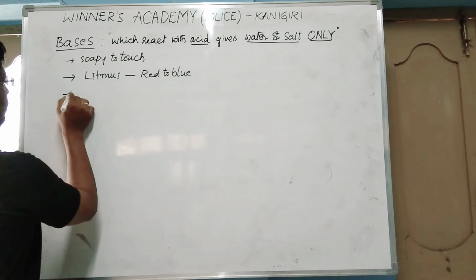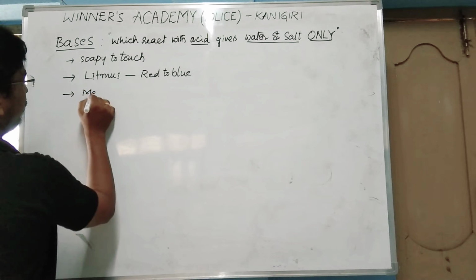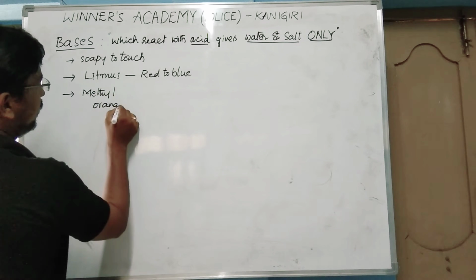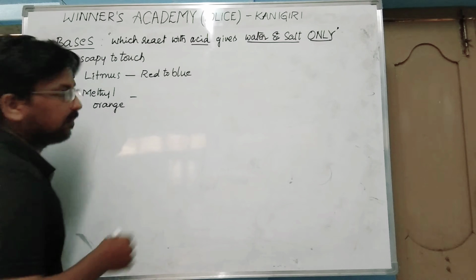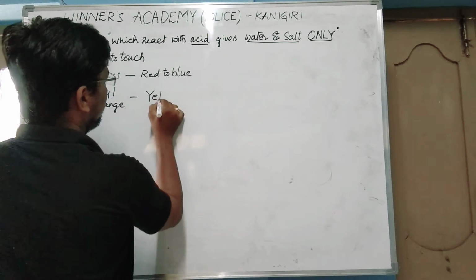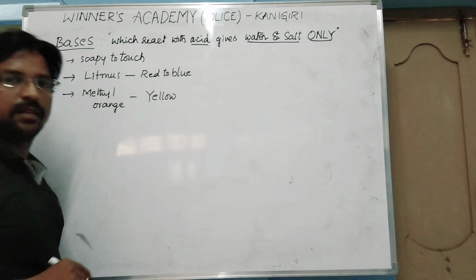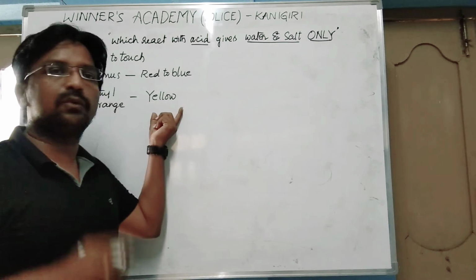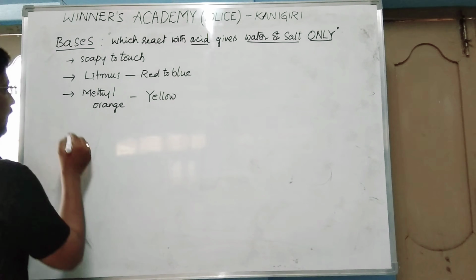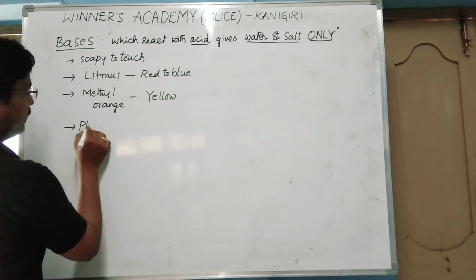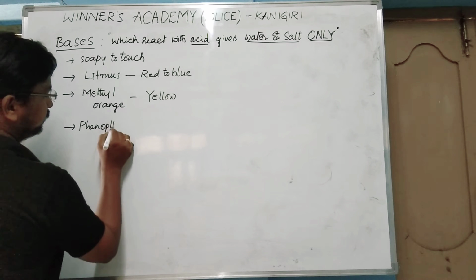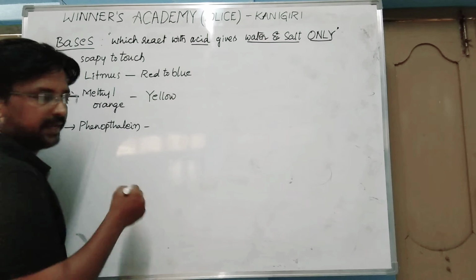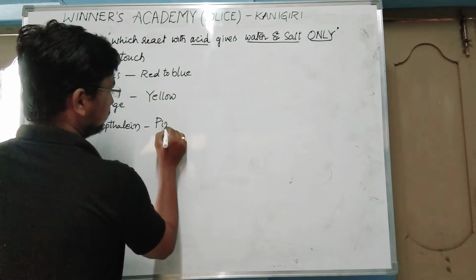And the third one is, when methyl orange indicator is added to a base, it gives yellow color. At the same time, when phenolphthalein indicator is added to the base, it gives pink color.